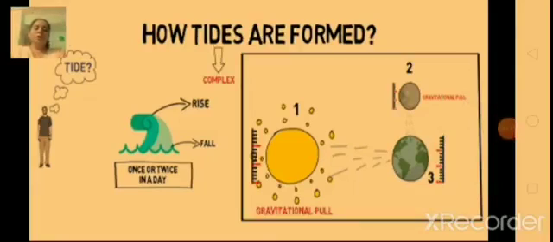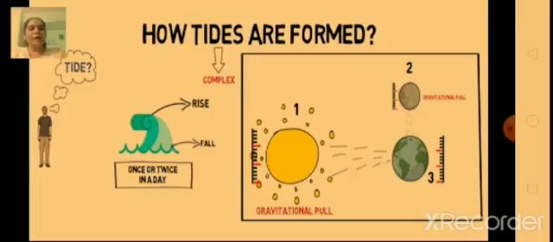So children, what are tides basically? Rise and fall of waves once or twice in a day, right? Now, what happens during high tide or low tide? Let us revise it first. The strong gravitational pull exerted by the sun and the moon on the earth's surface causes tides. So, what causes tides?